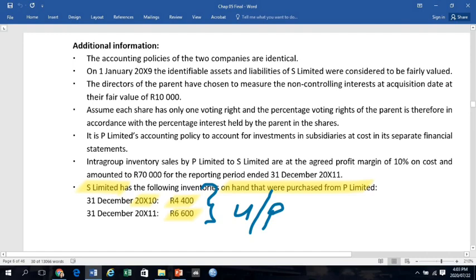In both the 4,400 and the 6,600, there will be an unrealized profit included in these numbers. Because it's still on hand, it includes a profit charged by the parent company that is not yet realized for the group. The 4,400 will have an unrealized profit in opening inventories effect, and the 6,600 Rand will have an unrealized profit in closing inventories effect.